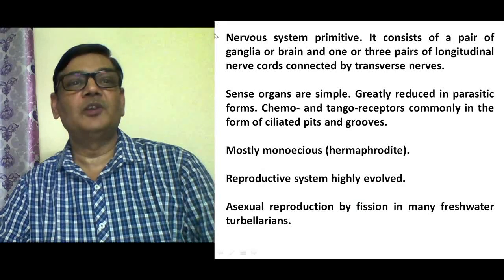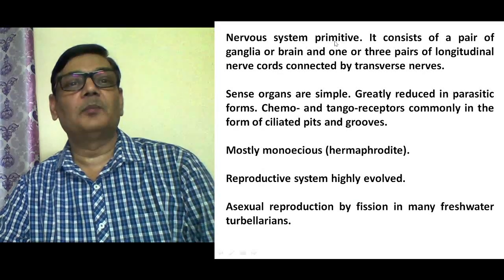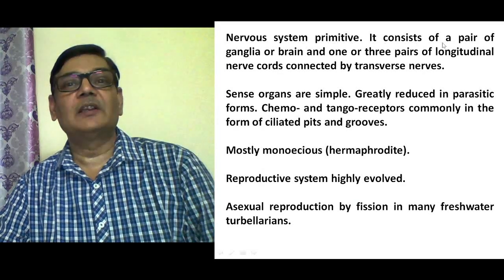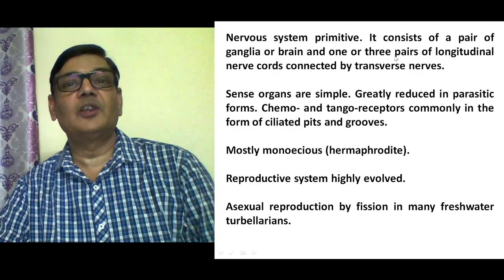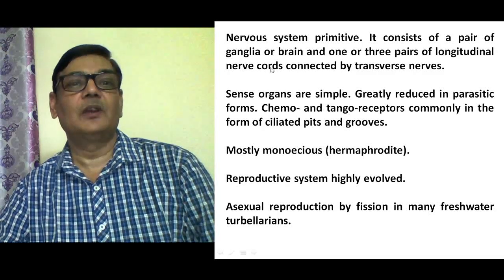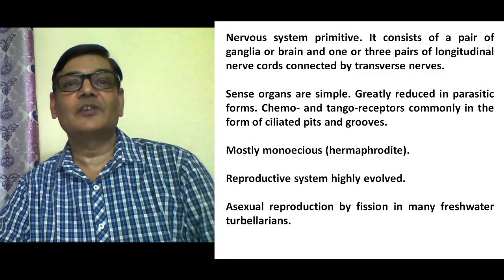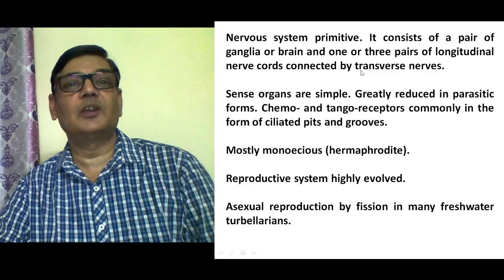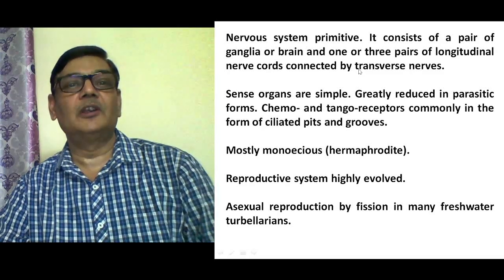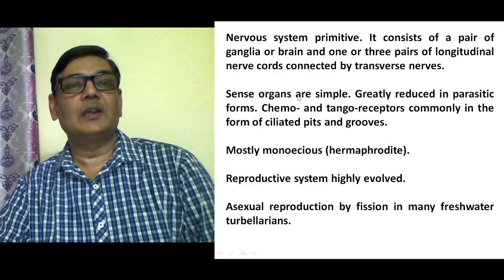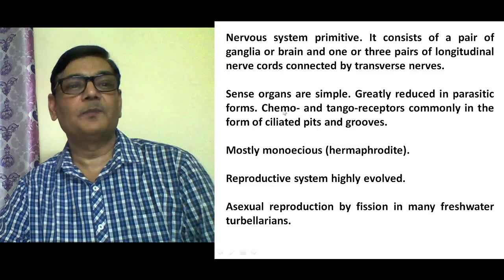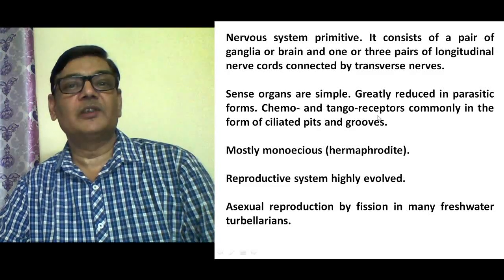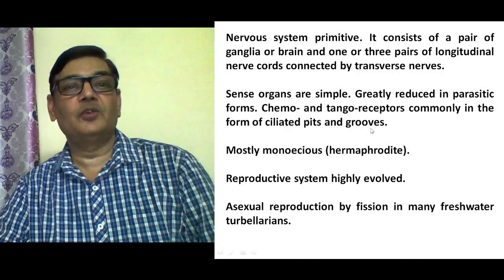Nervous system is of primitive type in the case of platyhelminthes animals. It consists of a pair of ganglia or brain and one or three pairs of longitudinal nerve cords connected by transverse nerves. There are transverse nerves which connect either side of the nerve cord. And since the organs are very simple, they are greatly reduced in parasitic forms, and chemo and tango receptors are commonly present in the form of ciliated pits and groups.